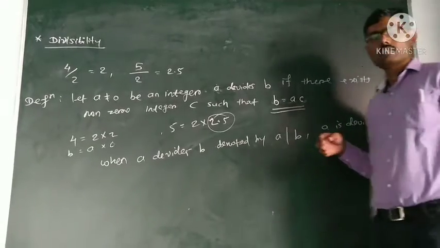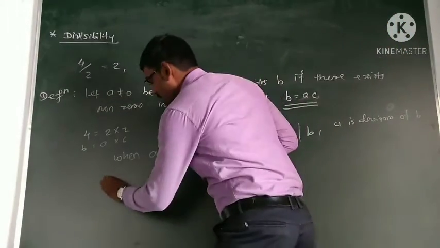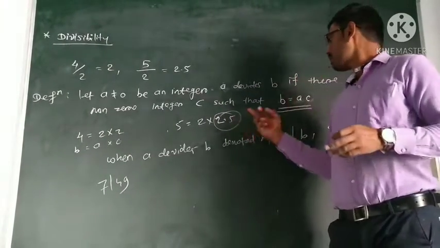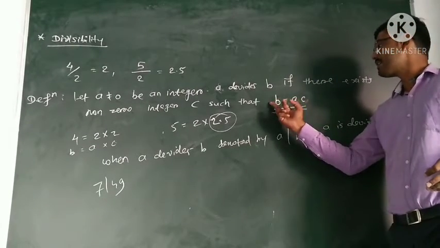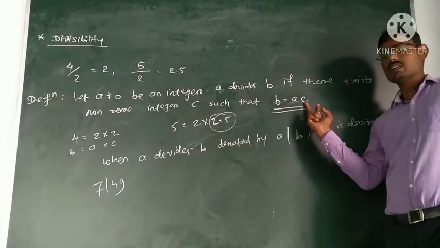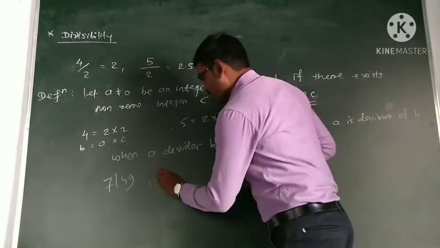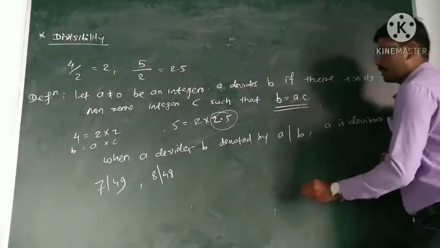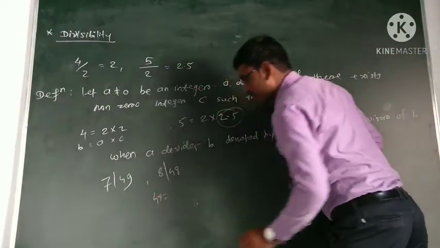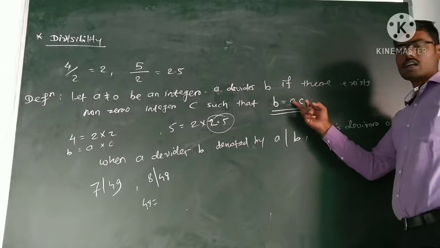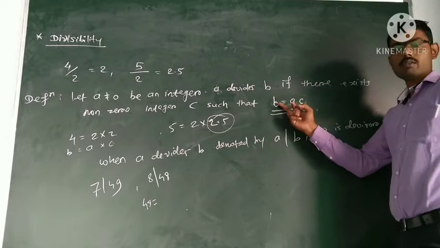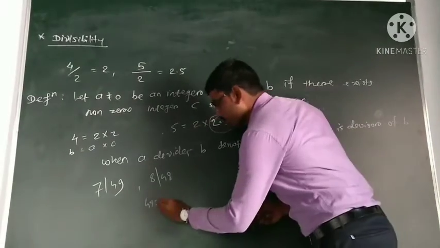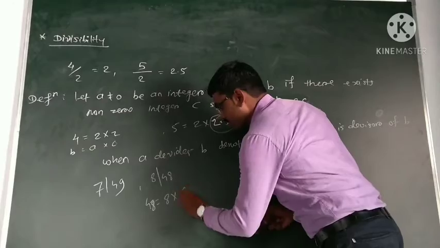Using this equation we can say 7 divides 49, because 49 is equal to 7 into 7. So there is this number c such that 49 is equal to 7 into some integer. Also 8 divides 48, because 48 is equal to 8 into 6.